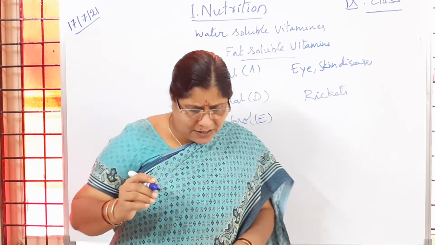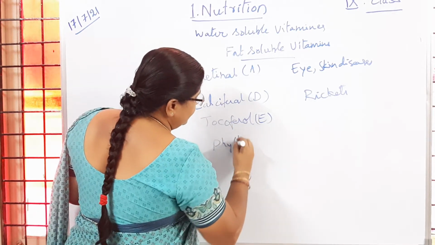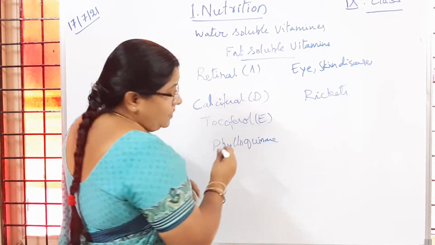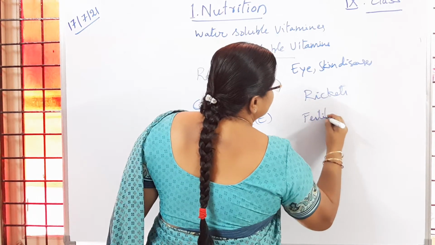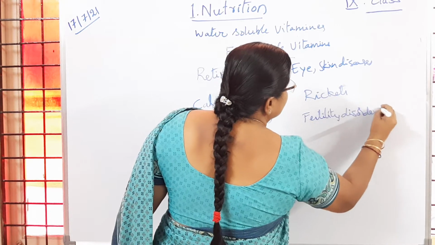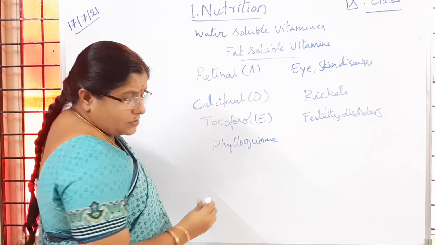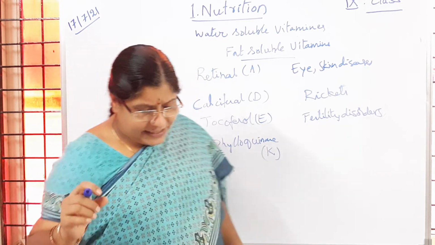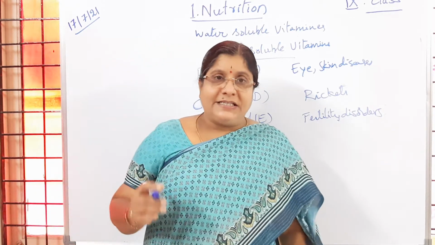Then last one, phylloquinone. So phylloquinone is also called vitamin K, and it is richly present in green leafy vegetables, milk, meat, eggs, etc.